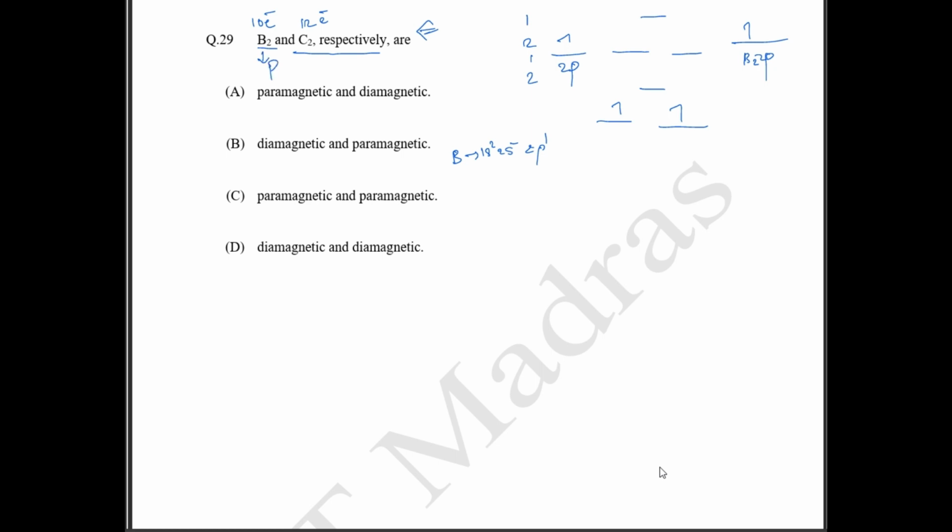In the case of C2, again this is also going to form the same. Carbon's electronic configuration is 1s2 2s2 2p2. So the 2p orbitals are going to be filled like this. Here there are no unpaired electrons, so your C2 is going to be diamagnetic in nature.